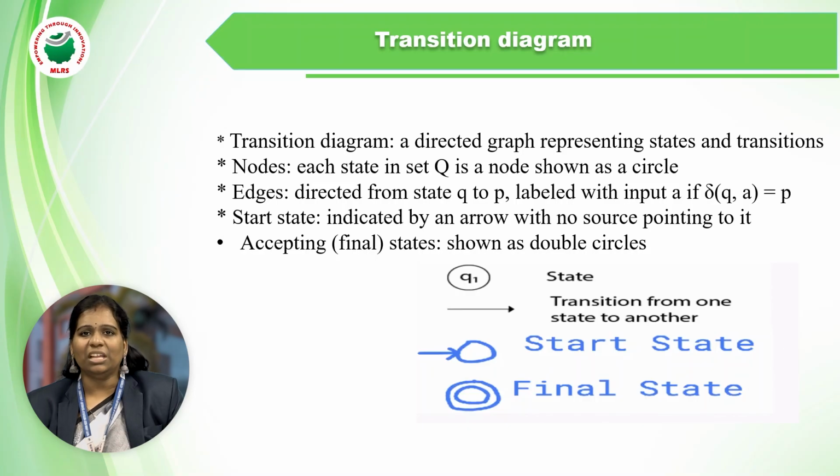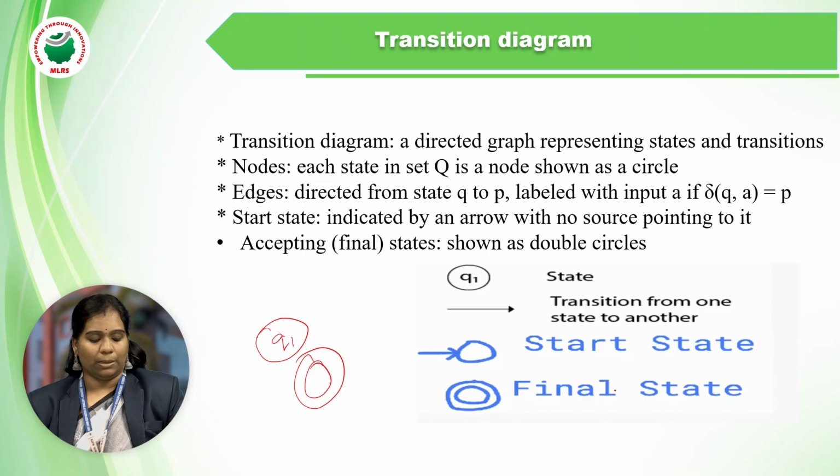Already I mentioned the initial state is the starting state, and we can say source state. The last one is the double circle, which encloses the state and indicates the final state. So a state is enclosed with a single circle, and the final state is enclosed with a double circle.